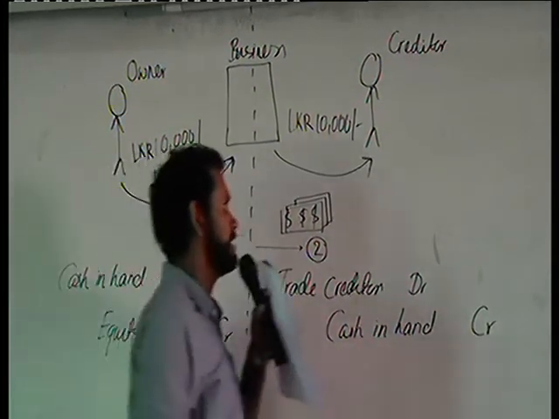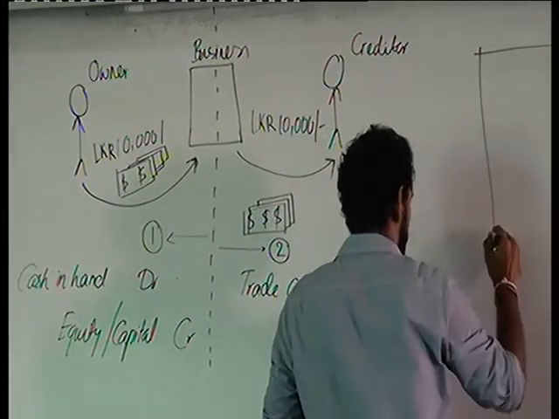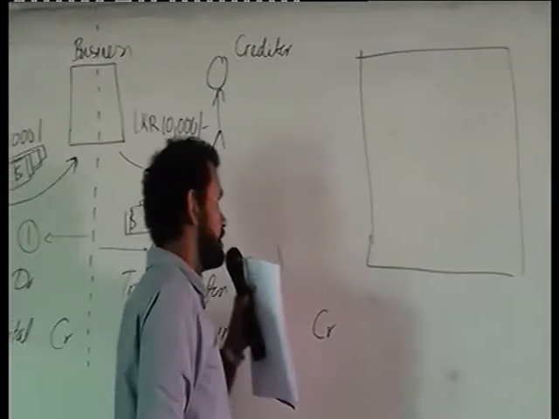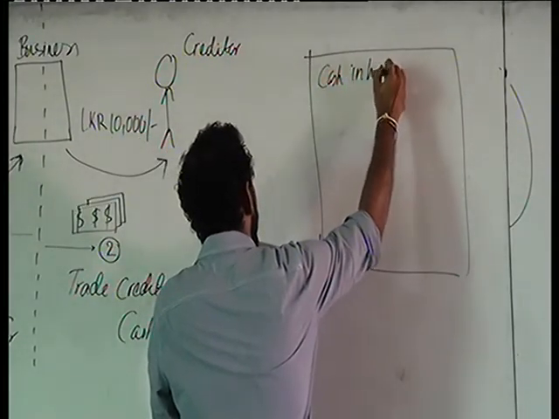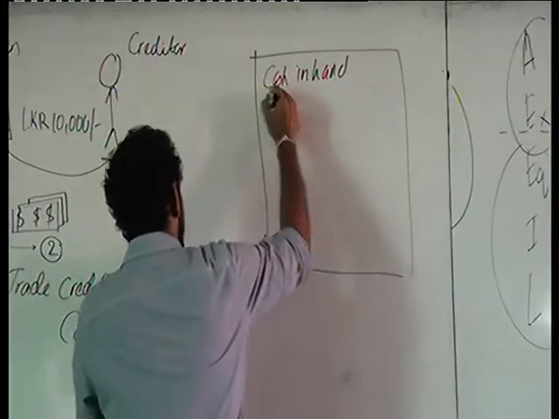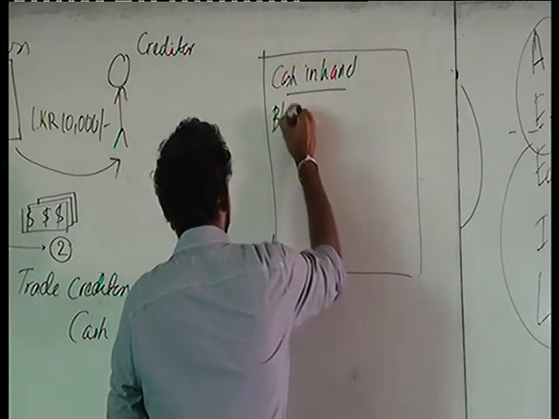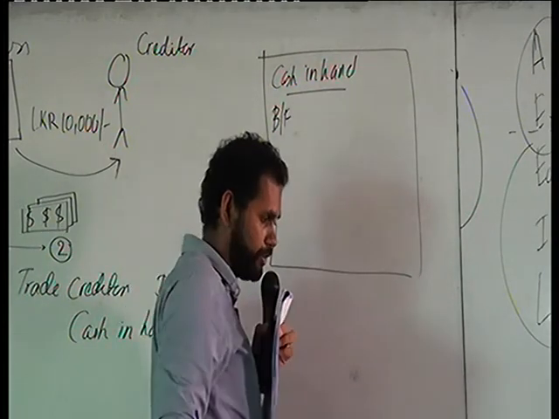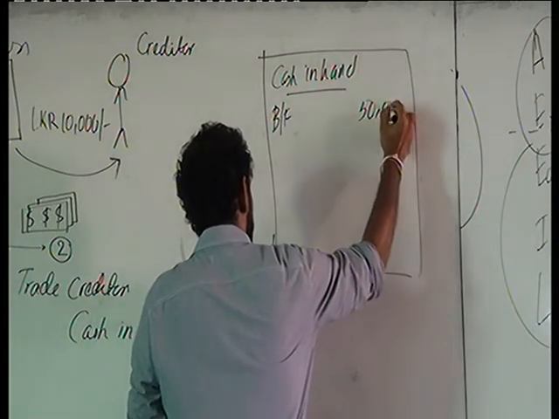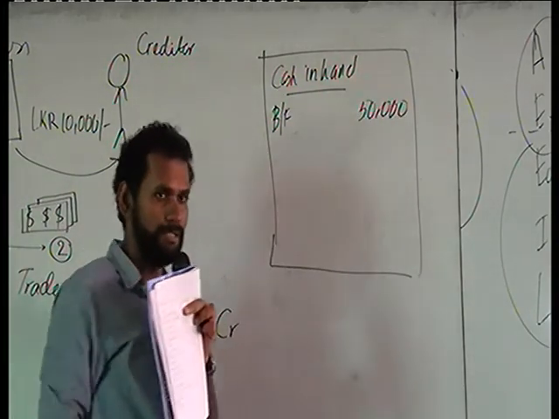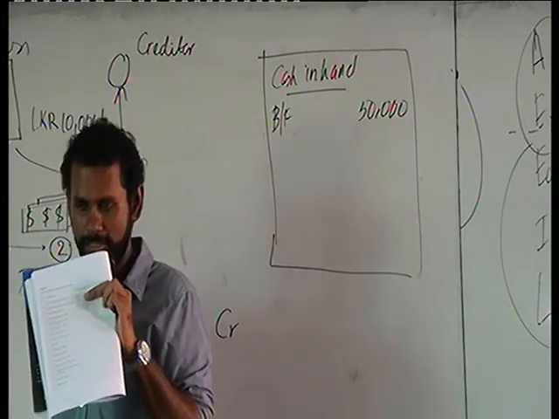Let's look at the cash in hand statement of the business. Before this transaction, let's assume they had 50,000 worth of balance. It's an assumption. Let's say the business had 50,000 worth of cash before this transaction.